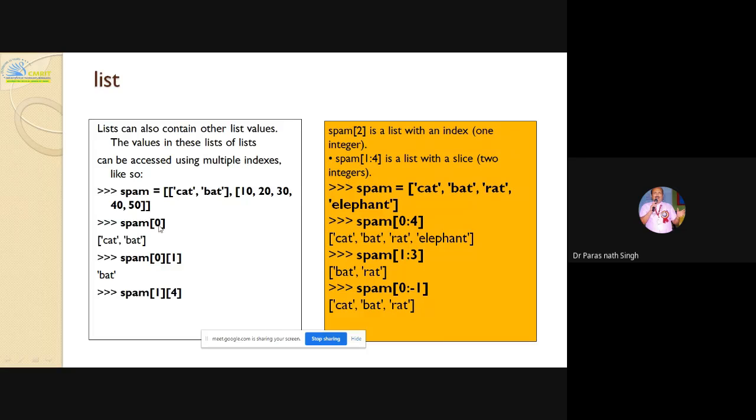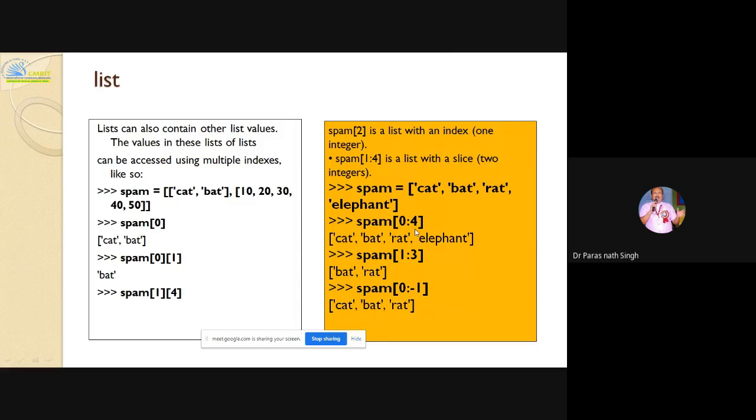That is important. When you are storing the USN, name and marks of different students in a list, take care how to access the individual student's USN, name and marks. Spam2 is a list, we have an index of 1 integer, and 1 to 4 is a slice of 2 integers.